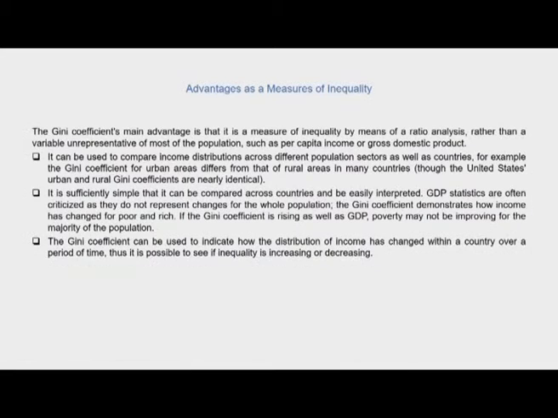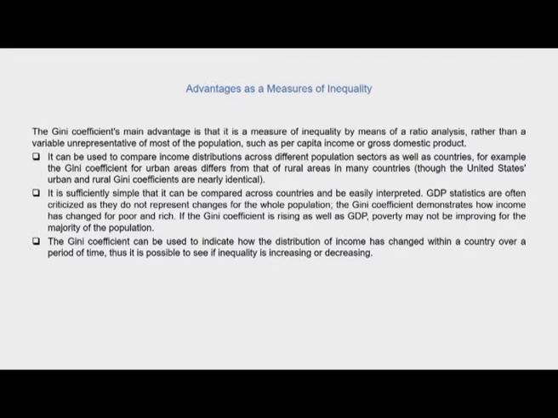The GDP story tells us half the story, and the Gini coefficient completes the story by telling us how much the GDP growth has trickled down to the vulnerable sections of the population. So if the Gini coefficient is rising as well as GDP, poverty may not be improving for the majority of the population.